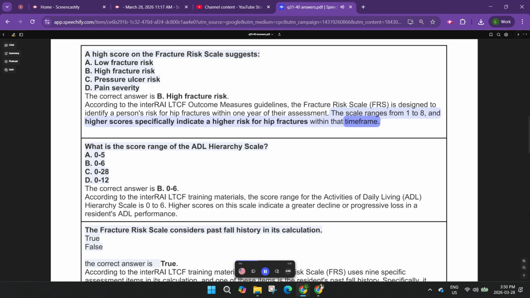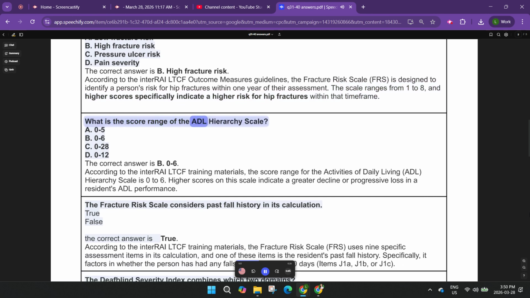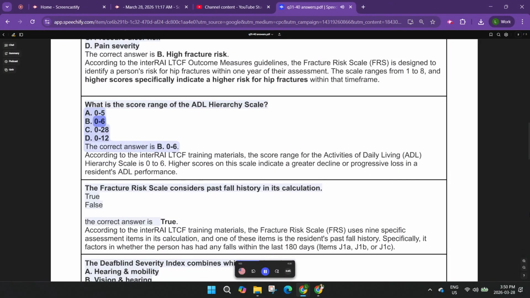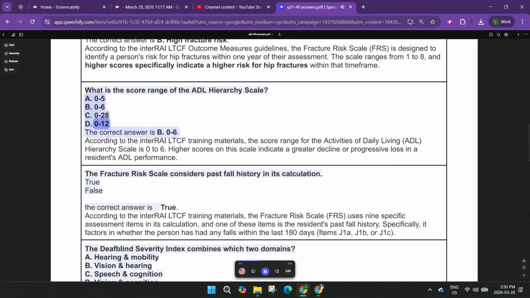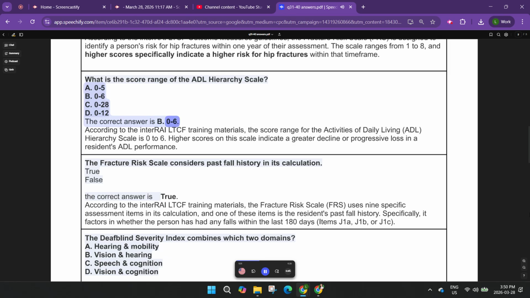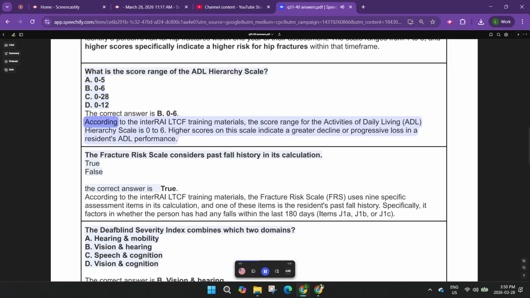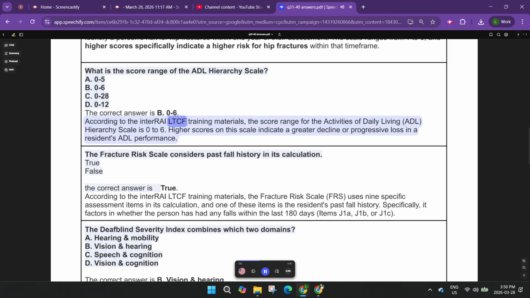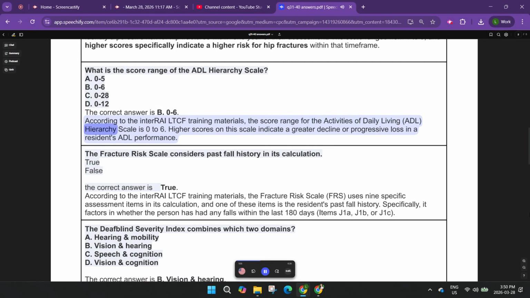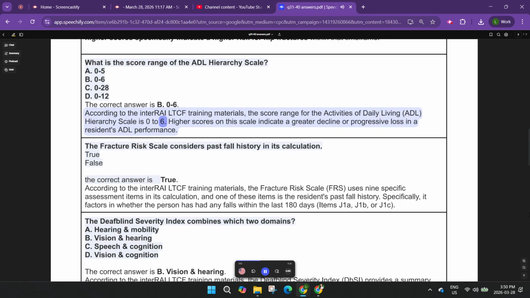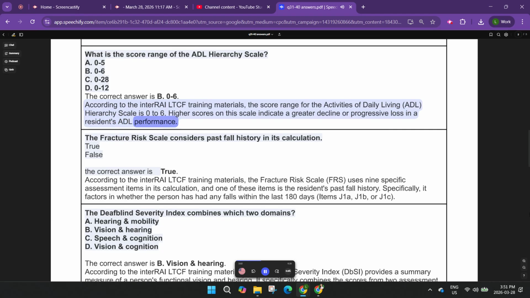What is the score range of the ADL hierarchy scale? A. 0 to 5, B. 0 to 6, C. 0 to 28, D. 0 to 12. The correct answer is B, 0 to 6. According to the interRAI-LTCF training materials, the score range for the activities of daily living, ADL, hierarchy scale is 0 to 6. Higher scores on this scale indicate a greater decline or progressive loss in a resident's ADL performance.